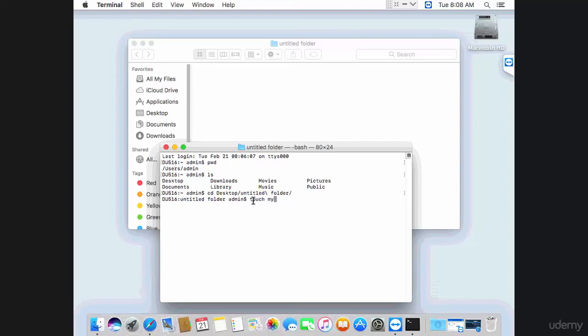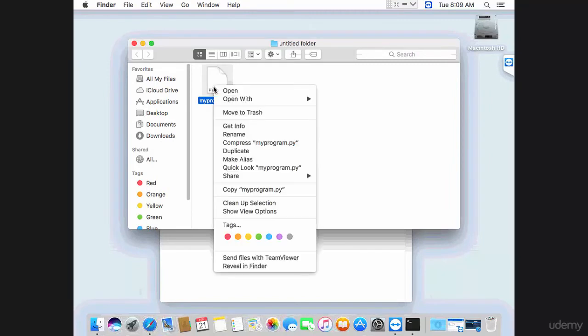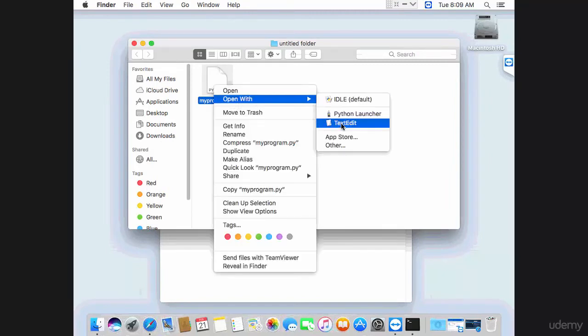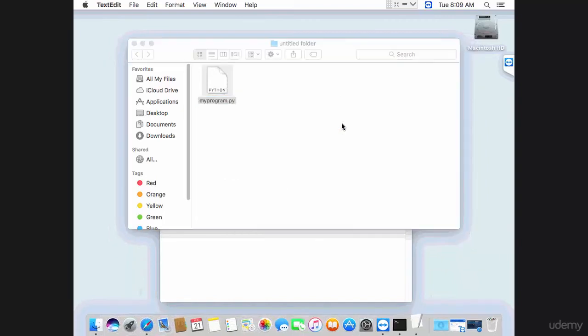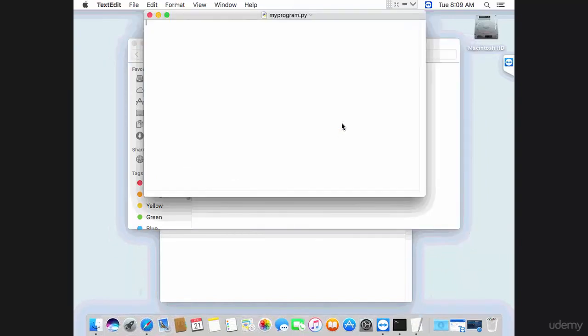Let's say touch myprogram.py. You can give it any name that you want. Execute, and that will create an empty file, which for now you can go ahead and edit with TextEdit, for example. Later on we're going to install Atom Editor, which is much more advanced than this simple editor, but for now this should be enough to get you started, to get you the idea on how to execute a Python program. So let's create the code for the program.